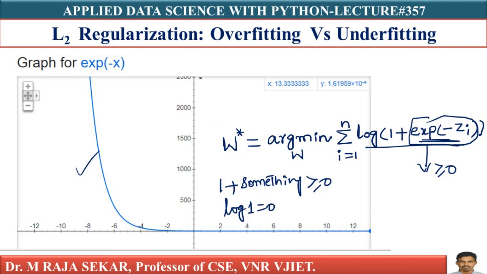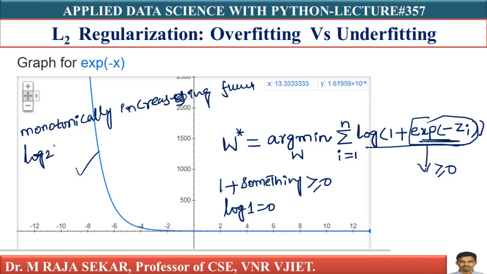We also know that log is a monotonically increasing function. It preserves the order, which I already discussed. Therefore, I can say log 2 is greater than log 1, as 2 is greater than 1. Log preserves the order, isn't it?